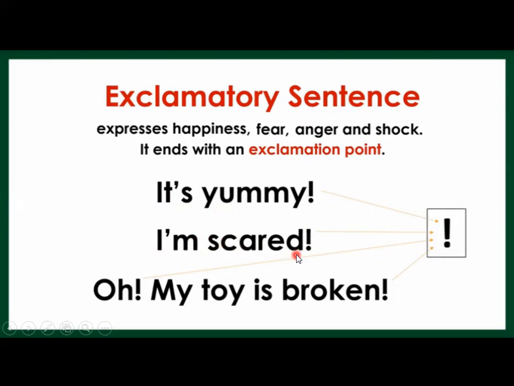I am scared. Oh, my toy is broken. All these sentences end with an exclamation point, also called an exclamatory mark.